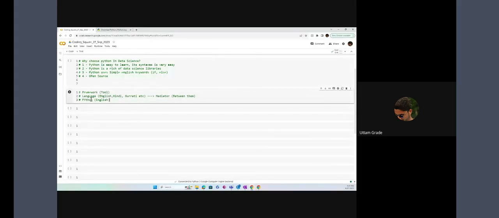Programming language Python is nothing but something that helps us understand the computer's language. The computer will understand what I'm trying to say. Did you get my point? So Python is a mediator.